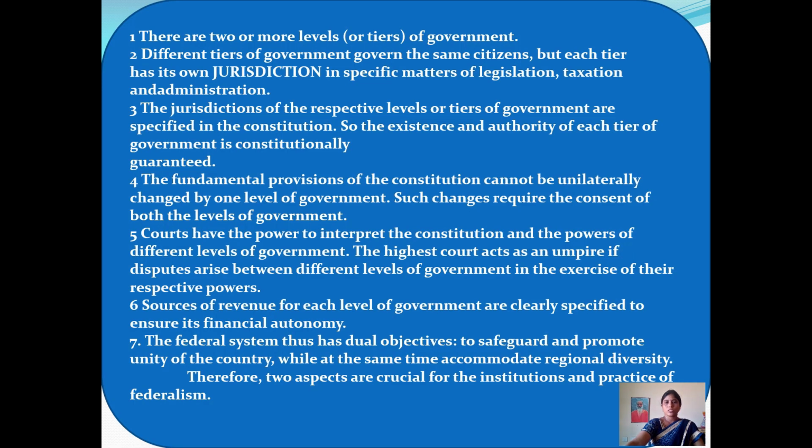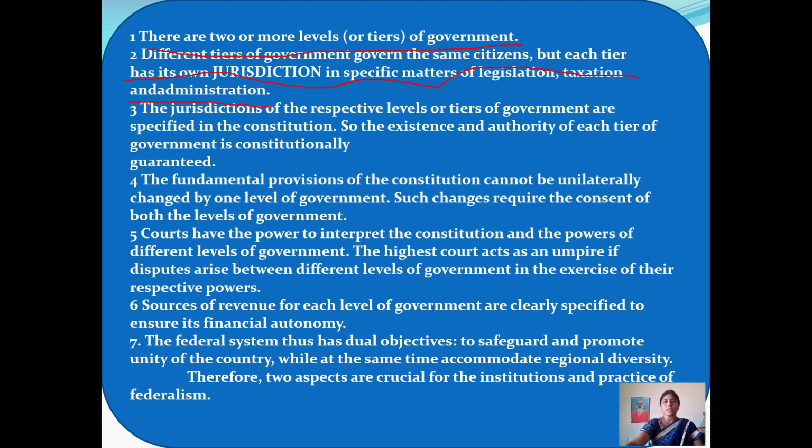Before that, once again, I remind you of the key features of a federal government. First, there are two or more levels of government. Second, each level rules the same citizens, but each tier has its own jurisdiction in specific matters of legislation, taxation and administration, which we discussed in our first class.